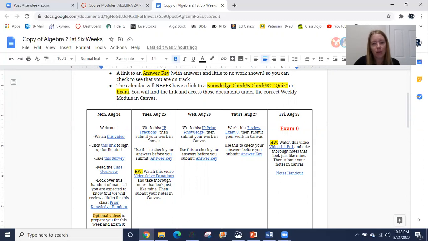So be aware you can work ahead if you know you're going to be busy, like say Thursday and Friday. If you want to work ahead on Monday, Tuesday, and Wednesday and get Thursday's and Friday's stuff done, well, you can't do Friday's because that's a test. But Thursday's you could do ahead of time, and then just make sure you turn it in on Thursday so you're counted present. Does that make sense?